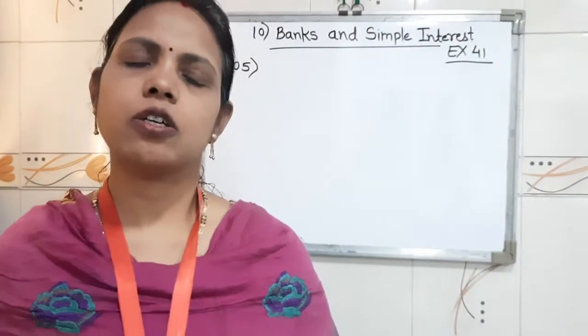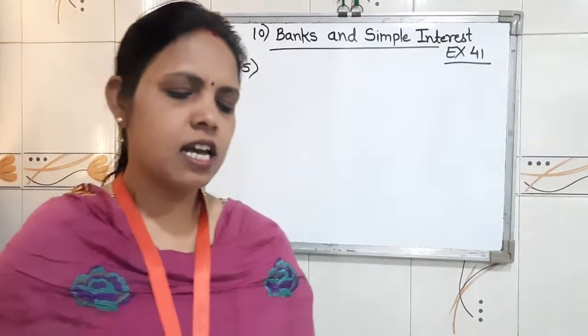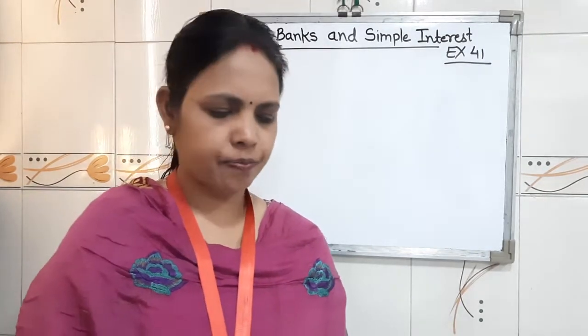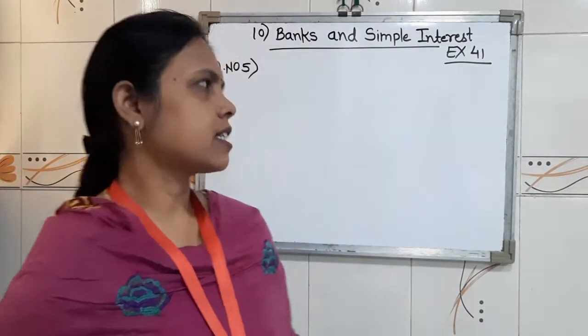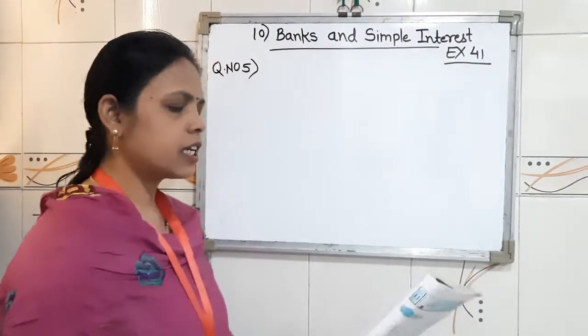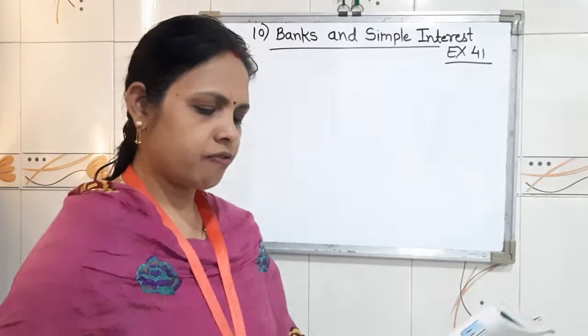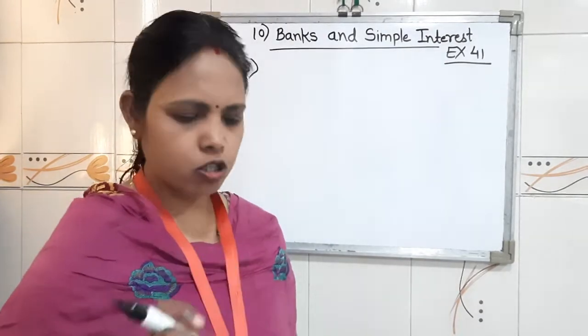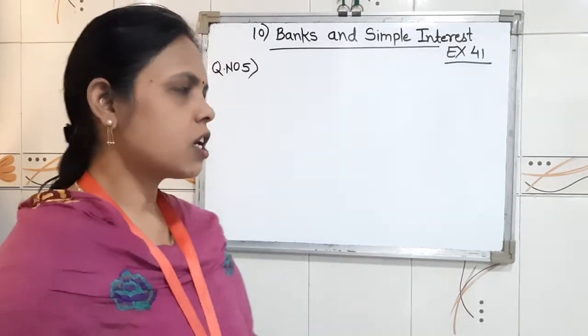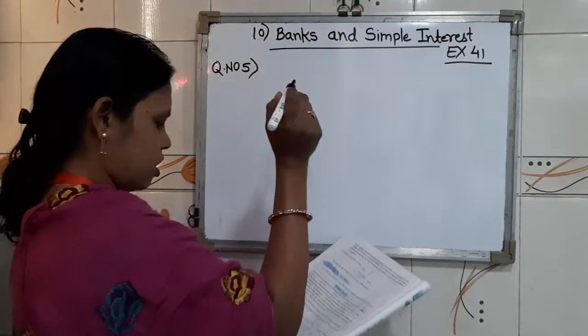So children, today in this class, the last part of this chapter we are going to complete. So here in exercise 41, question number 5. Children, in question number 5, instead of a written question, this one is given in tabular form. So here the first question is given,